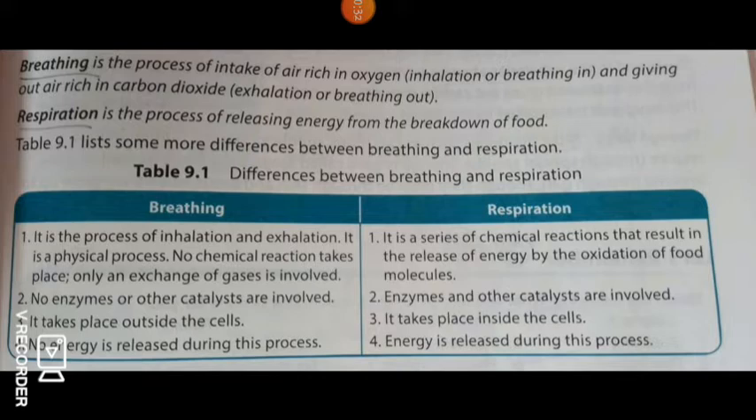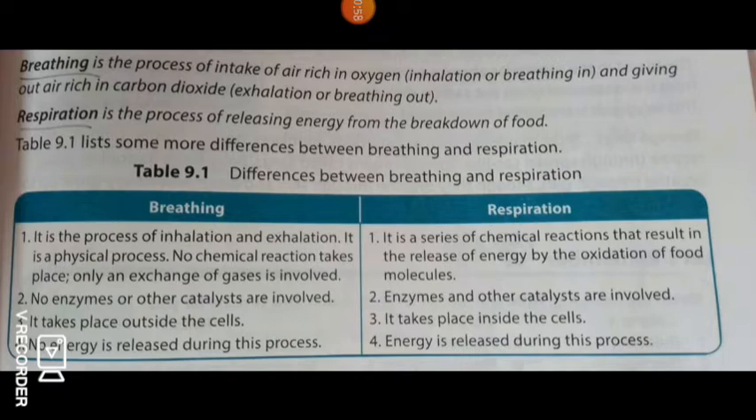So let's learn the difference between breathing and respiration. What is breathing? It is the process of inhalation and exhalation. It is also a physical process. This happens only inside our body, right? So no chemical reactions take place. Only an exchange of gases is involved.